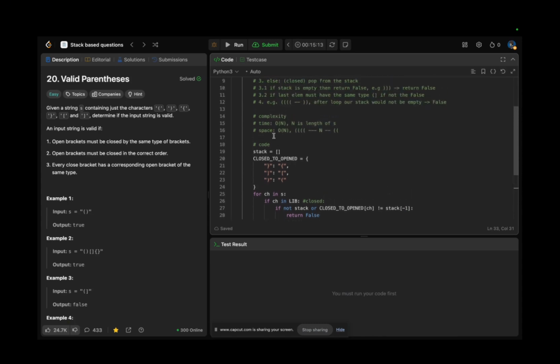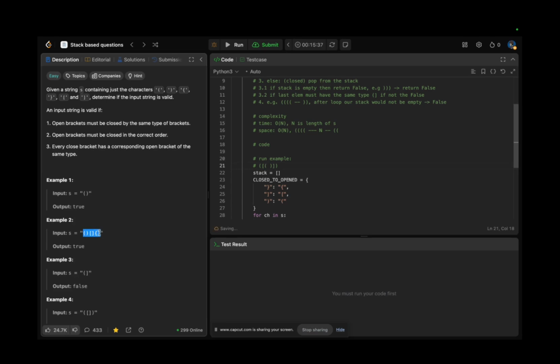Okay, perfect. Let's run through the example, and the next step is run example. Here it is. For example, take open, this one, open. Let's take a few more elements maybe. Let's take the given examples like this one. This would be fine, yes. So we're using a stack. Here it is. And we have a library.